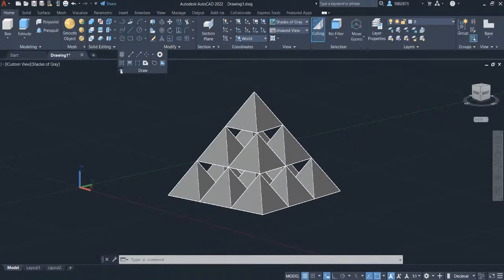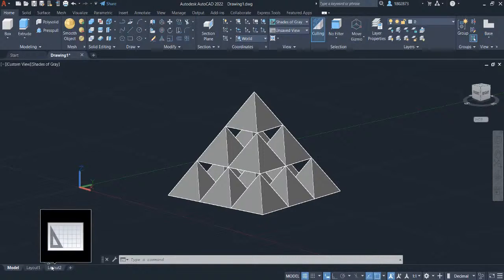So let's unpin it. We've got here the drawing area. Down here we've got the command line. And here we have the tabs. We're in the Model tab at the moment. We've also got here the layout tabs. And we've got the default layout tab too just there.